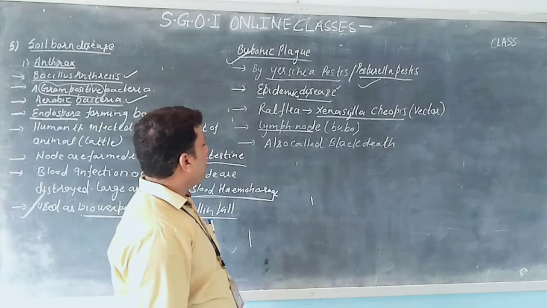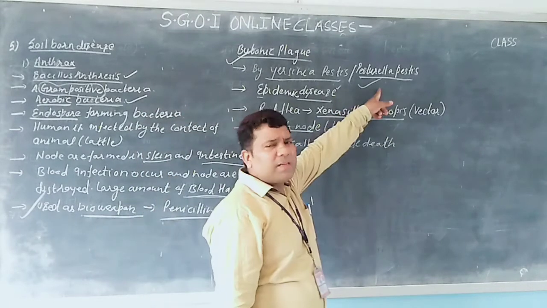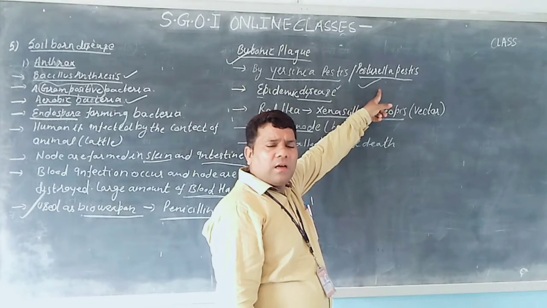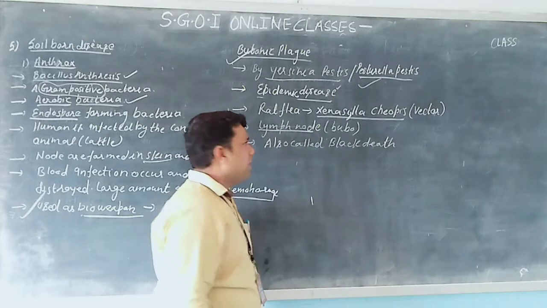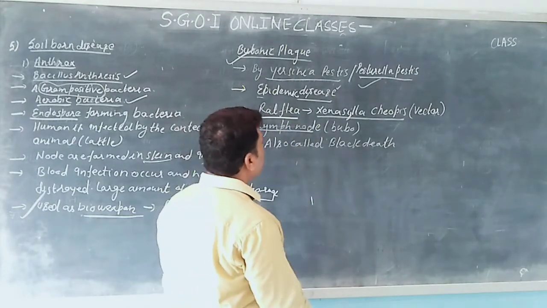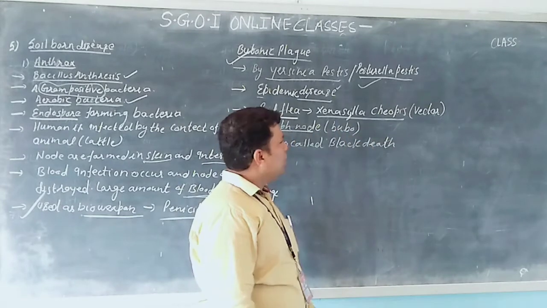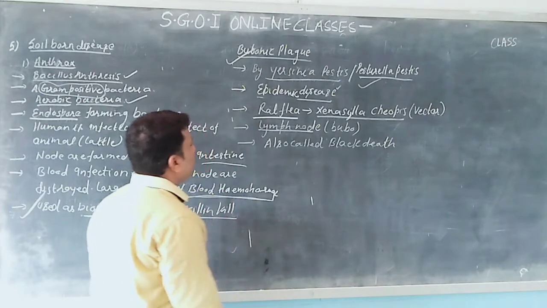Now the important point is that this Pasteurella pestis actually lives inside the rat flea. This rat flea's zoological name is Xenopsylla cheopis. This is one of the most important points. What is the zoological name of the rat flea?